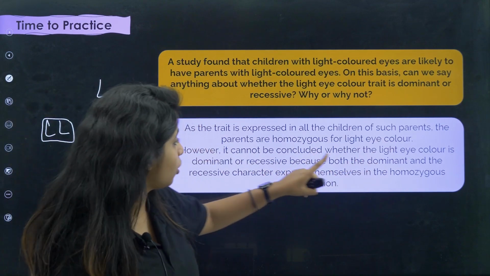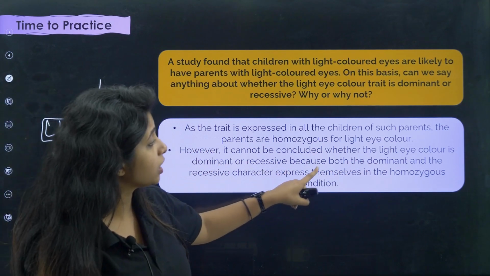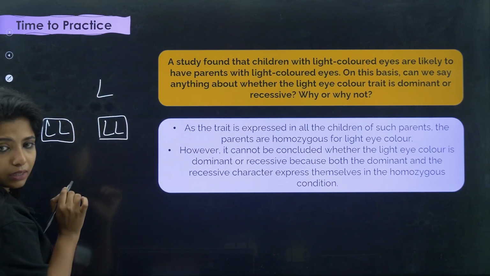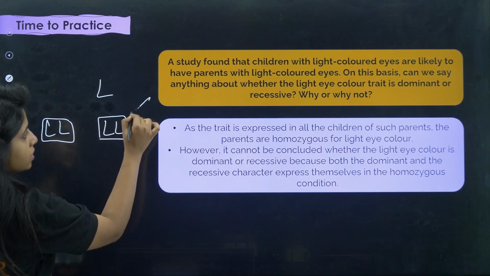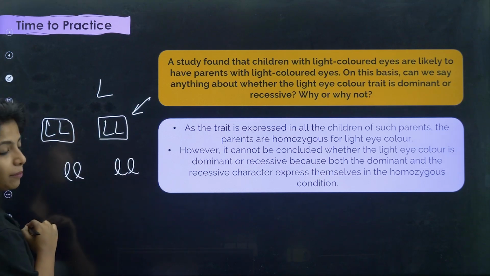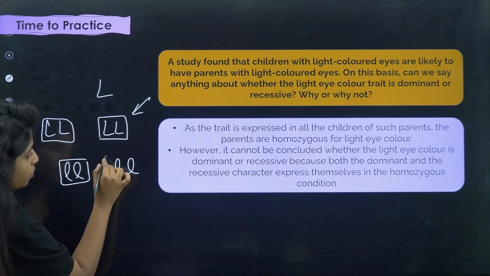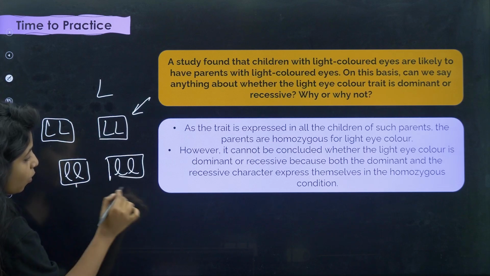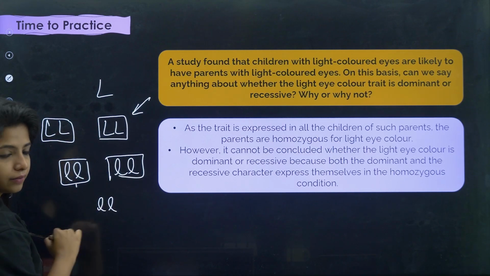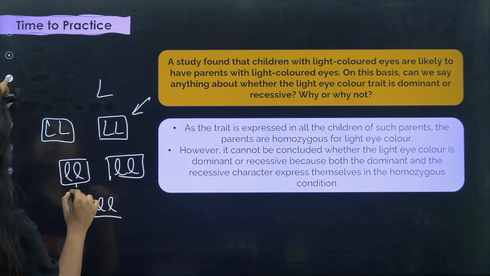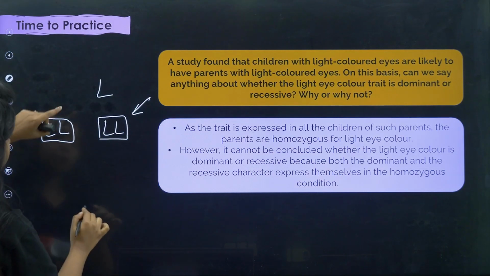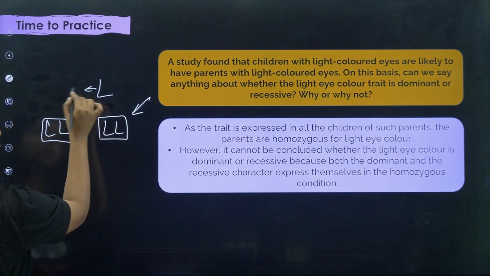Why? Because both the dominant and recessive characters express themselves in the homozygous condition. Either it can be like this, or suppose the light eye color is the recessive one. In that case, it can be like this also. Both the parents might have had this, which is why all the children formed will have light eye color. For example, this was the condition where I suppose that this is a dominant trait.